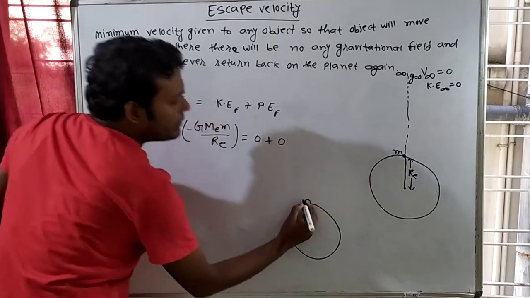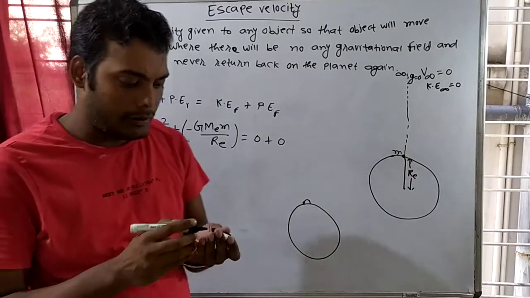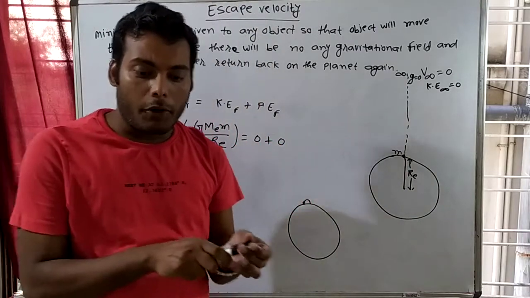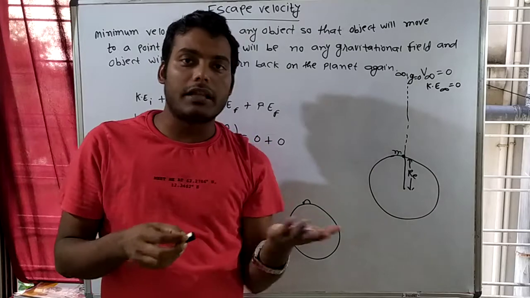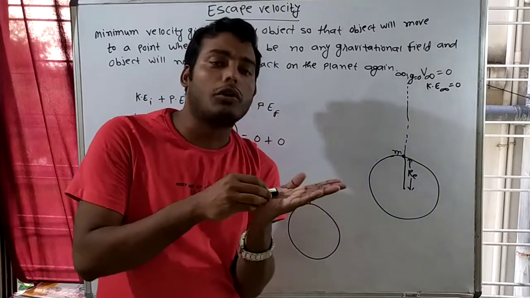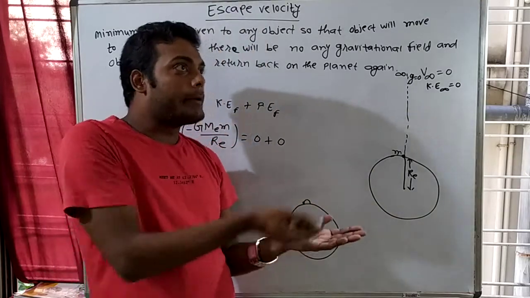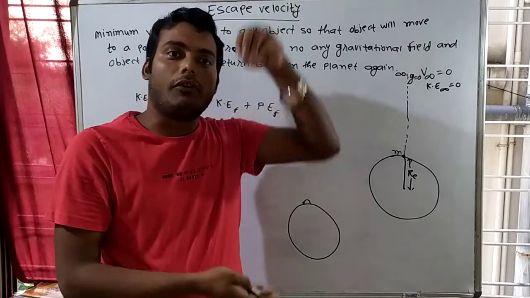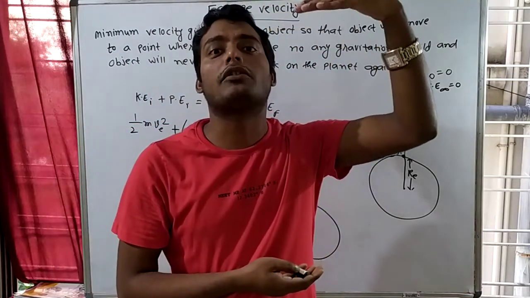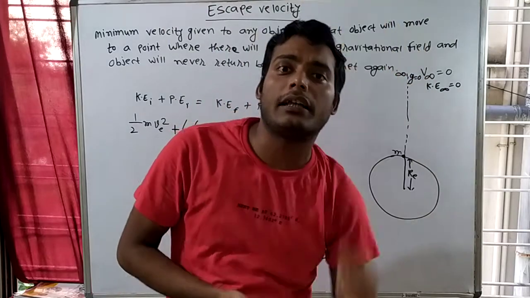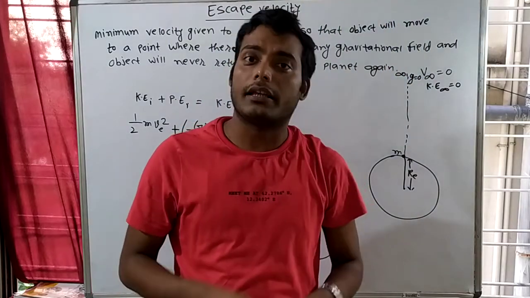If I throw the object, it will return back, right? Suppose this is my object, and I am on the Earth and I want to throw this object in an upward direction. It will go with some velocity, and at the final position its velocity will become 0, and then Earth will pull it in the downward direction, so it will come back.